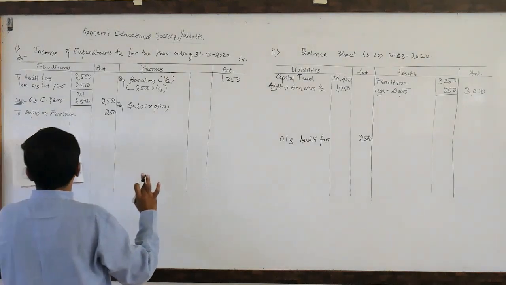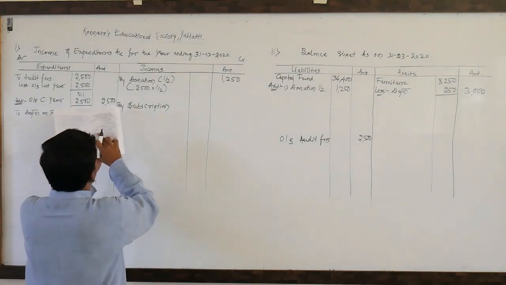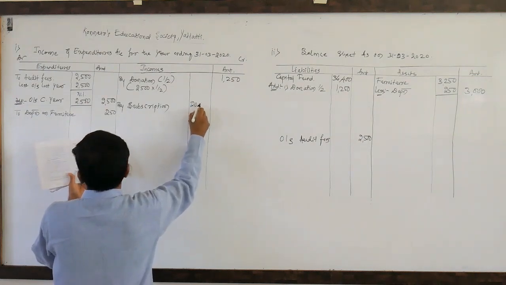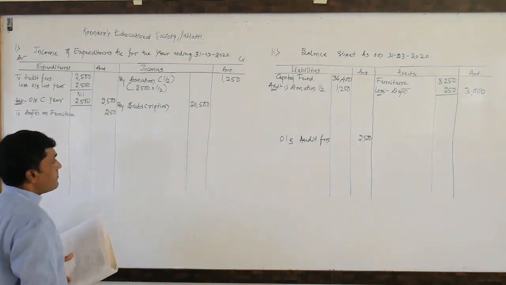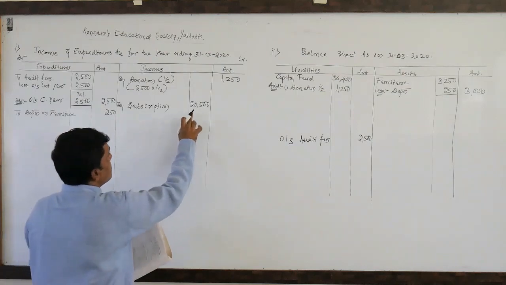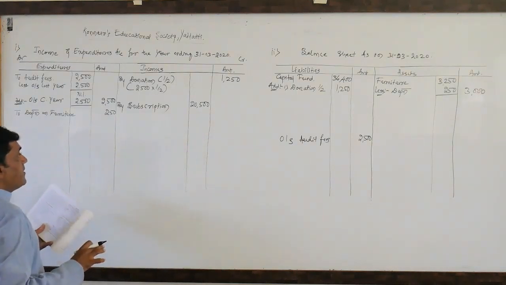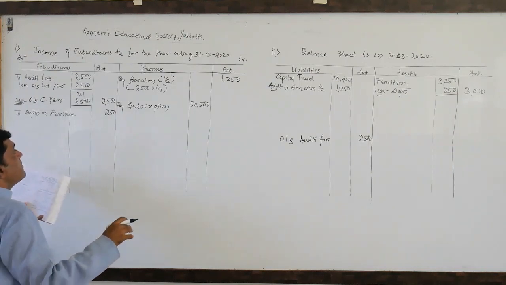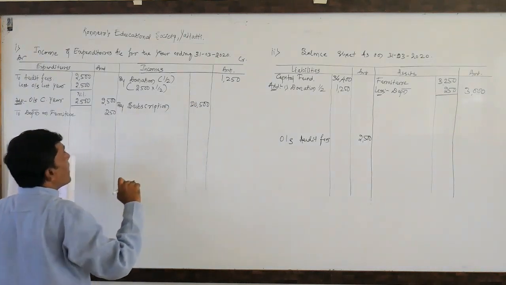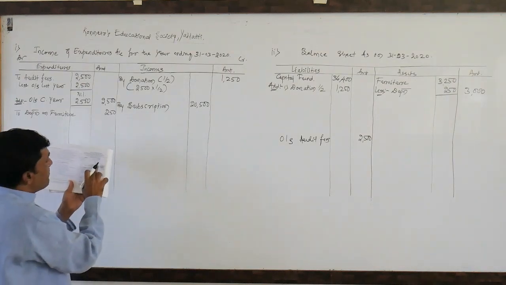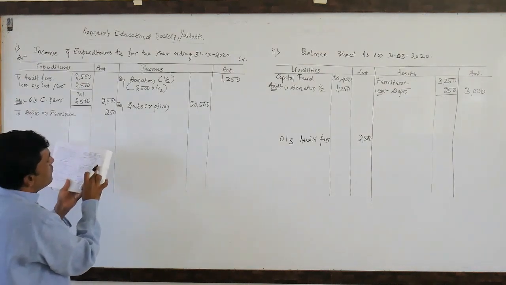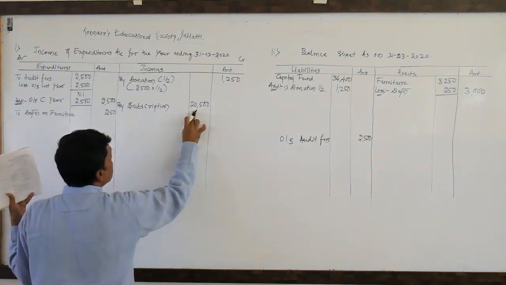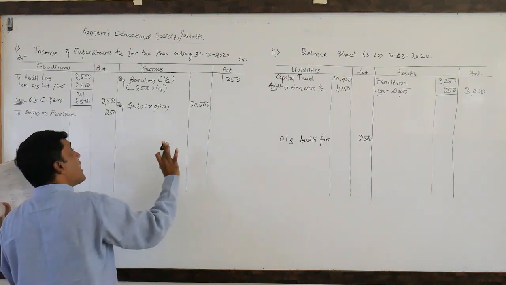Look here, subscription received during the year, he has mentioned here on the receipt side 20,500. Yes, we have received subscription 20,500, but not all of it came for this year, because in the opening balance sheet above there is subscription outstanding rupees 1,000. So whatever we have received, 20,500, is not entirely current year.